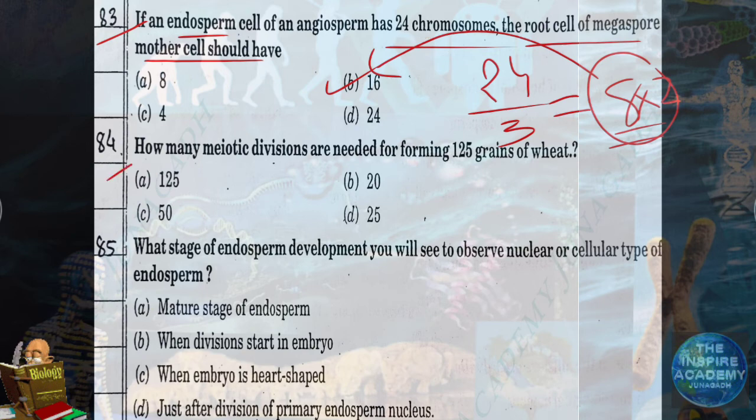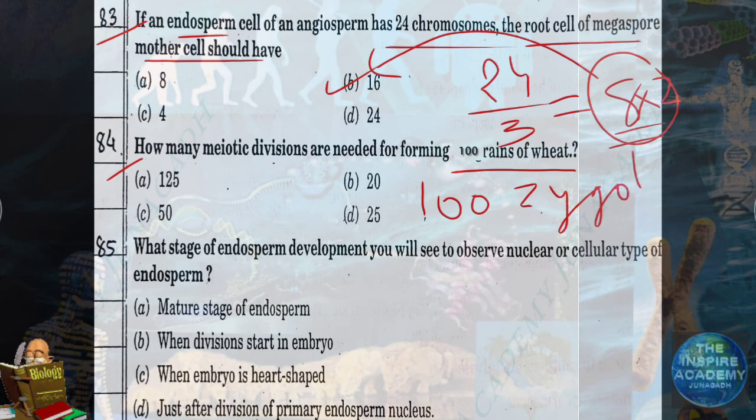Question number 84. How many meiotic divisions are needed for forming 100 grains of wheat? From 100 grains of wheat, you require 100 zygotes.